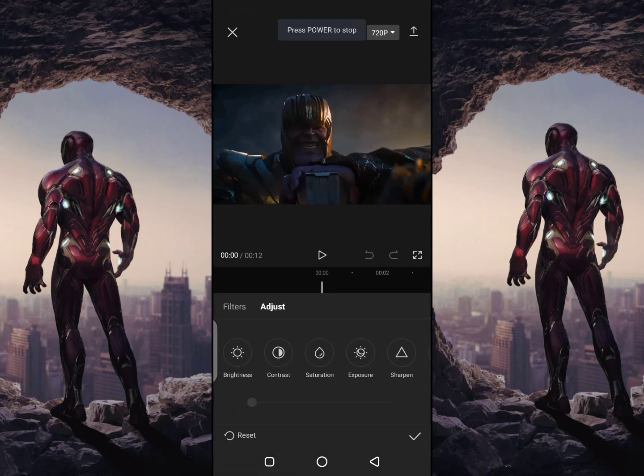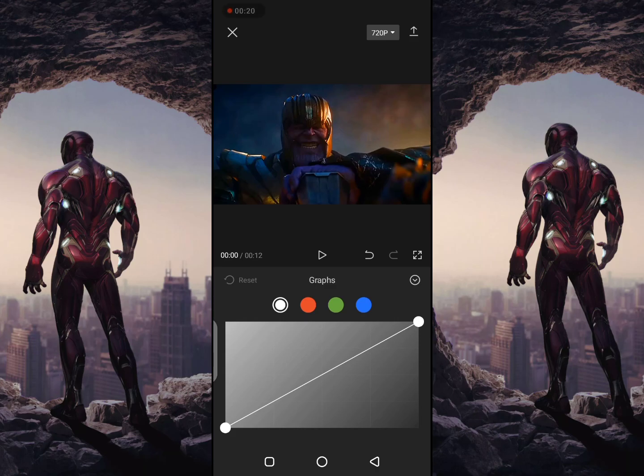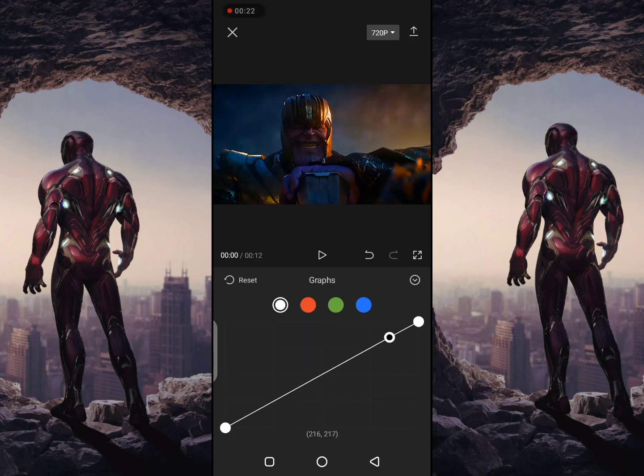Now go to Color Grading. Contrast is 3. Saturation 50. Exposure 4. Sharpen 100. Go to Graph. So follow my steps. Adjust like me.